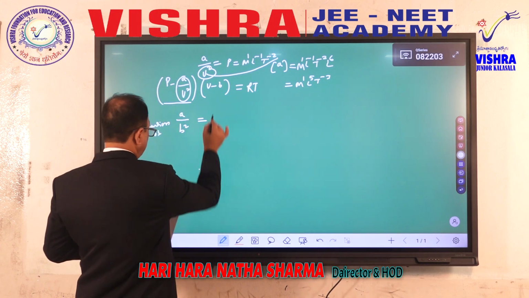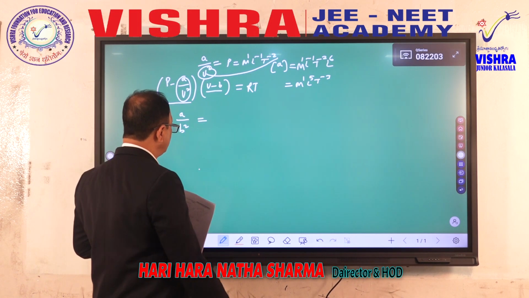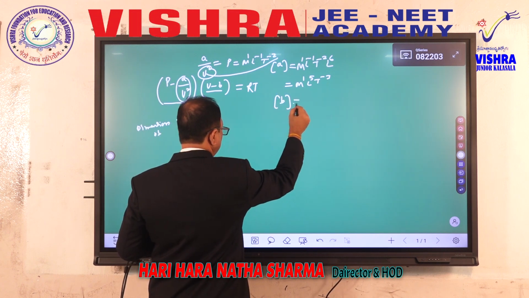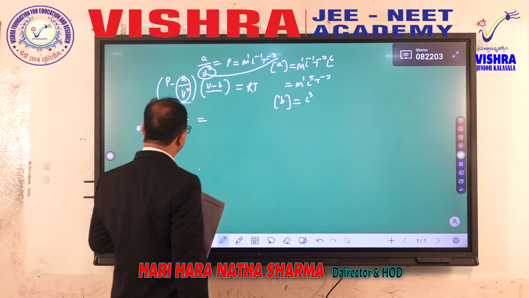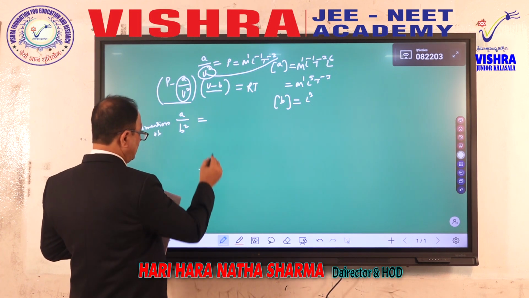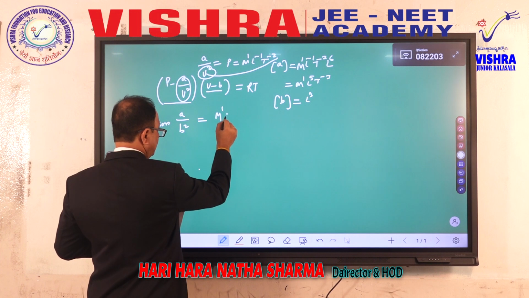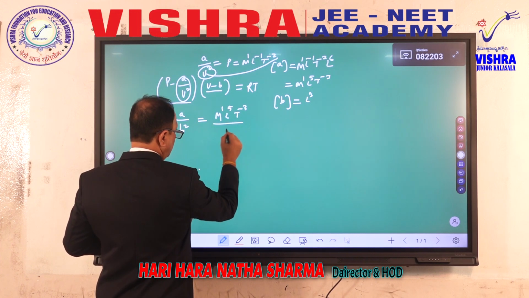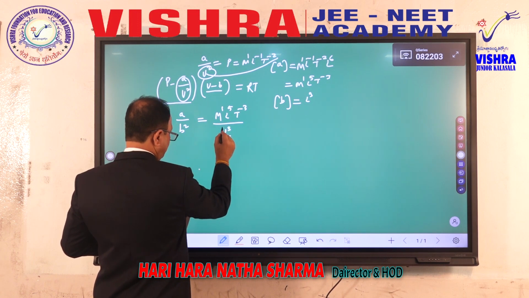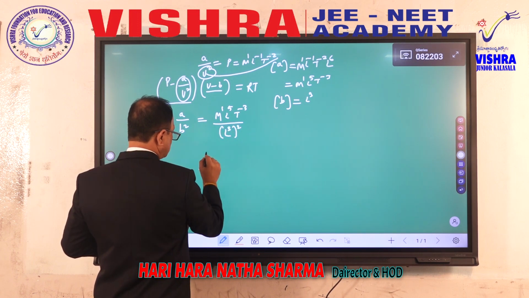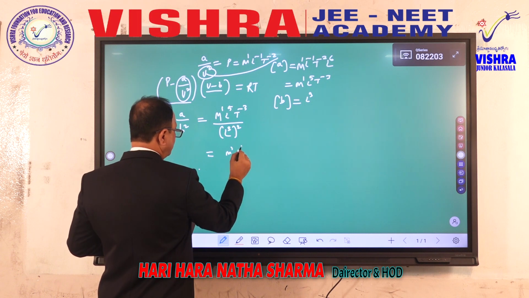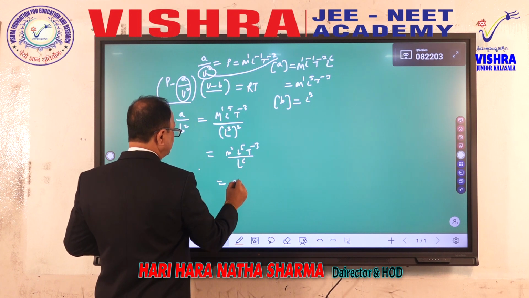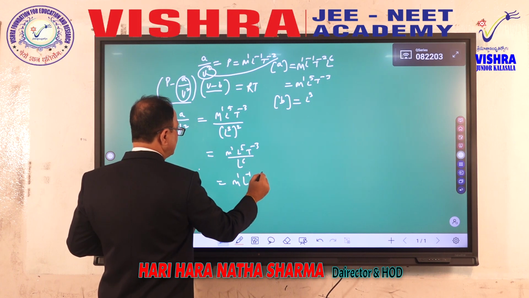Now that is over. Now B dimensions. V minus B, again B should have the dimensions of volume V, that is L cube. Now A by B square dimensions. A is M power 1, L power 5, T power minus 2, over B square, L power 3 whole square. We have M power 1, L power 5, T power minus 2 over L power 6, that is M power 1, L power minus 1, T power minus 2.